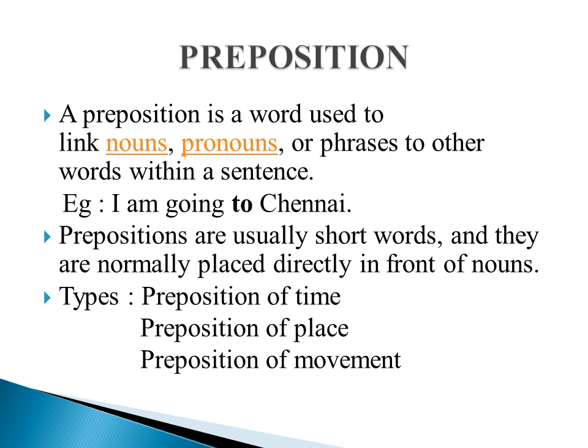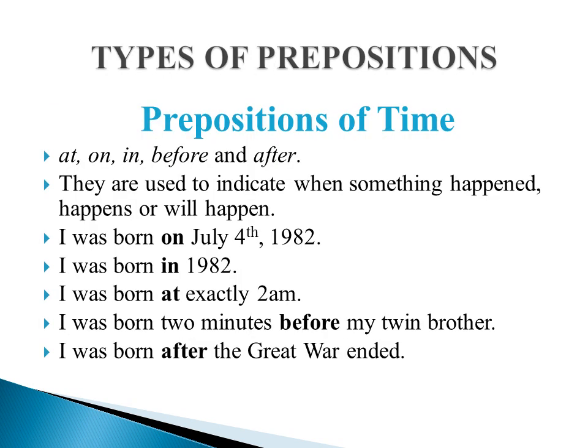We have three types of preposition in common. The first one is preposition of time, the second one preposition of place, and the third one is preposition of moment. Now let us learn about the types of prepositions one by one. The first type is prepositions of time. The most commonly used prepositions of time are at, on, in, before and after. These prepositions of time are usually used to indicate when the incident has happened or happens or will happen.